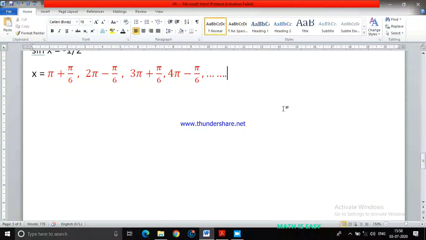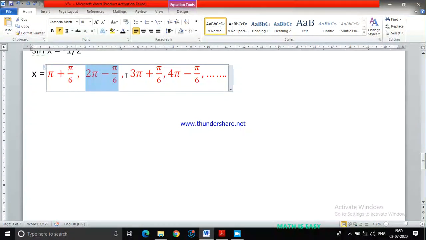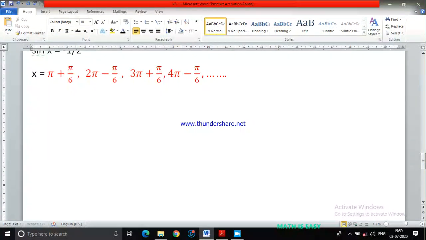Pi plus pi by 6 is in the third quadrant. 2 pi minus pi by 6 will be in the fourth quadrant. Again, in the second rotation, this term will be in the third quadrant and this term in the fourth quadrant. If I go another rotation, then 5 will come, then 6. So here you have pi, 2 pi, then 3 pi, then 4 pi. It will go on. So finally it will come as n pi.